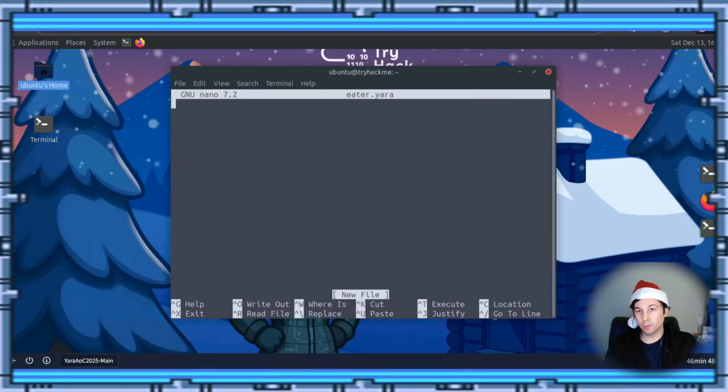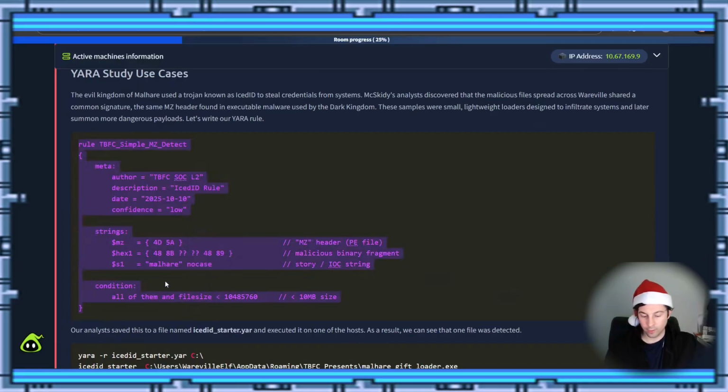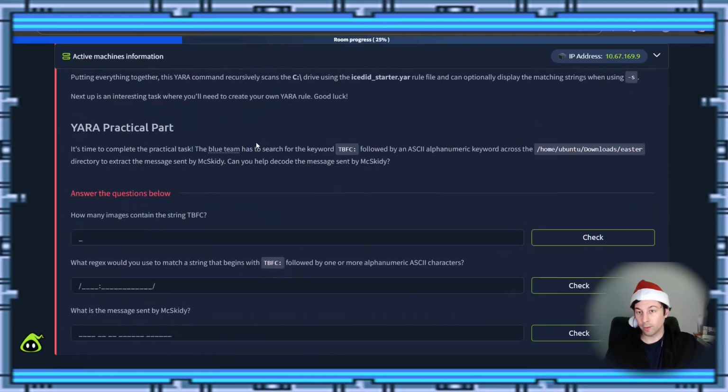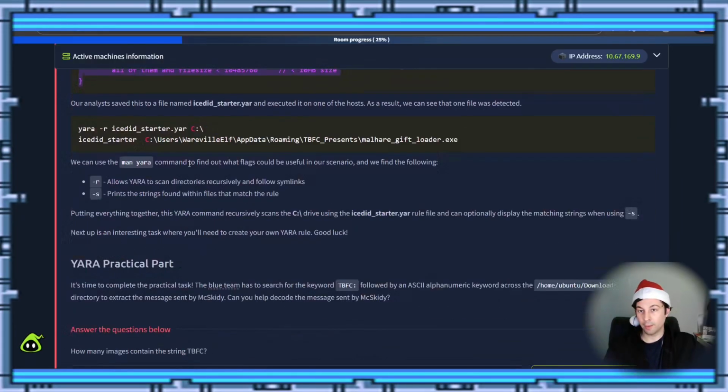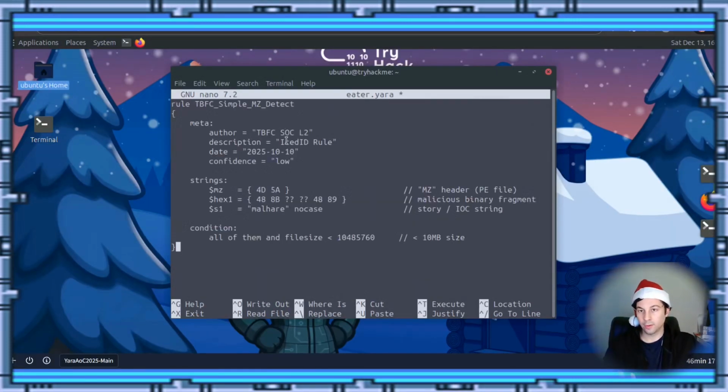So what we're going to do is go back up to what TryHackMe gave us, a good base structure for one. And while we're here, how many images contain the string for TBFC? What regex would you use to match a string that begins with TBFC followed by one or more numerics? Okay, this will be part of us writing our rule. And then what is the secret message? Okay, so we copied this, right guys? We're going to come over here, and I'm going to just do a Control V, and that paste is in there, or you can go to File or Edit. Yeah, you can go to Edit or Paste, either way.